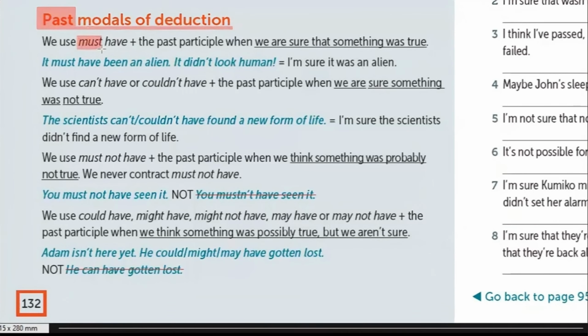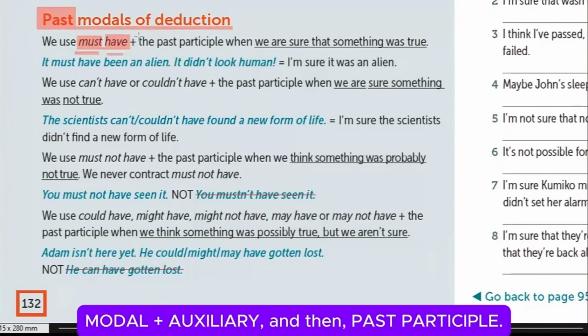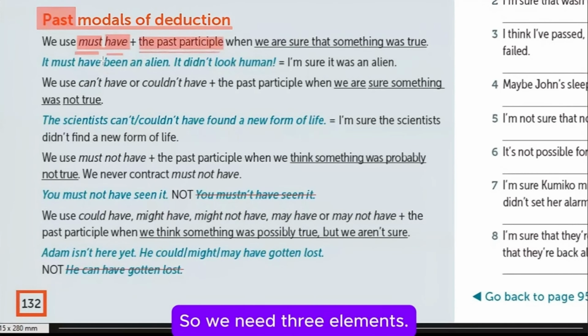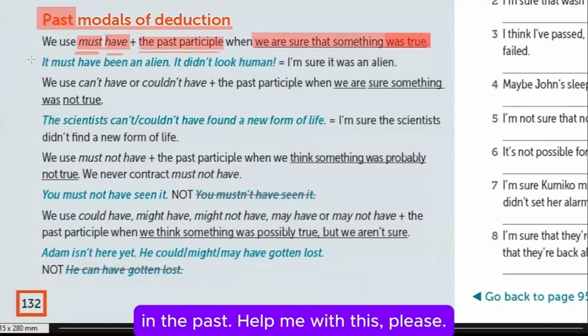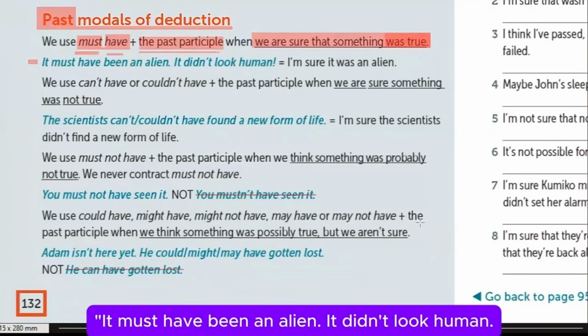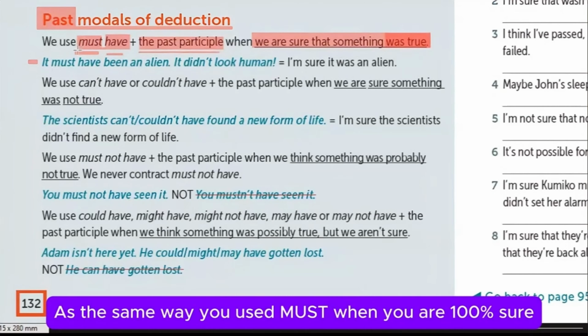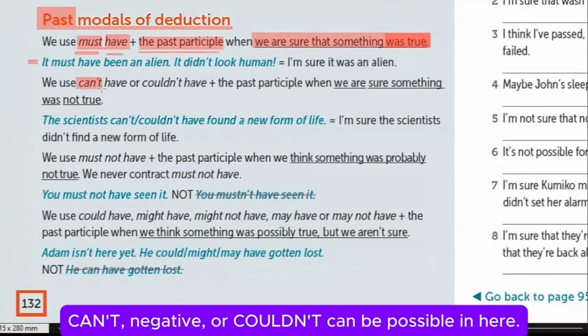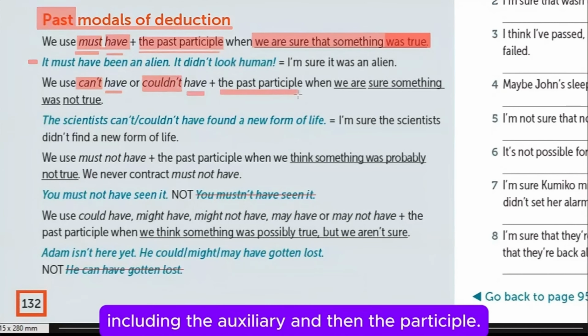We have the auxiliary have after the modal verb must: modal, auxiliary, and then past participle. So we need three elements. And this is when we are sure that something was true in the past. Help me with this, please. It must have been an alien. It didn't look human. I'm sure it was an alien. In the same way you use must when you are 100% sure, can't in negative, or couldn't can be possible in here. Again, remember, including the auxiliary and then the past participle.